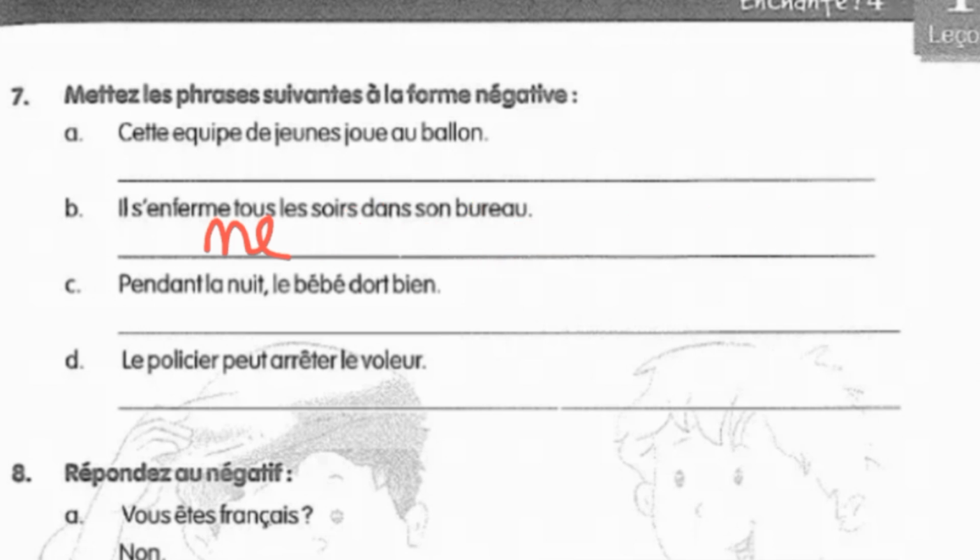Then coming to the C part, pendant la nuit, le bébé dort bien. Dort is to sleep. So here our verb is dort. So before dort, I'm going to add ne, and after dort I'm going to add pas.